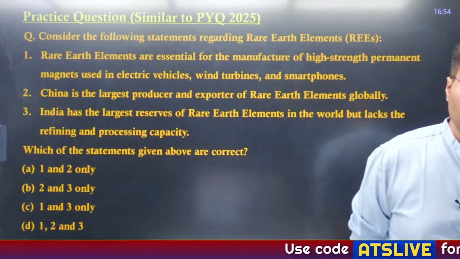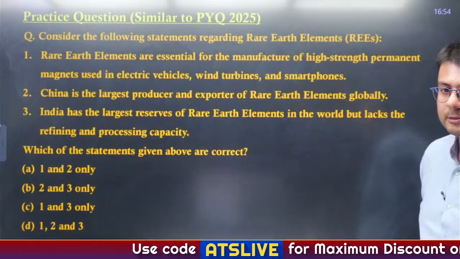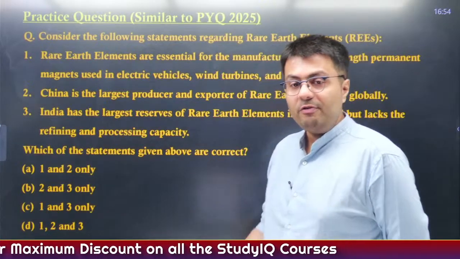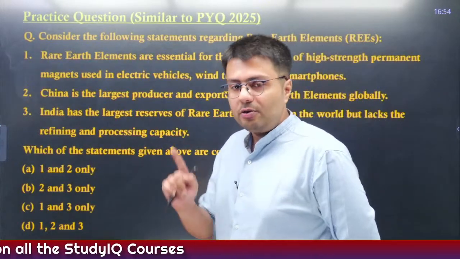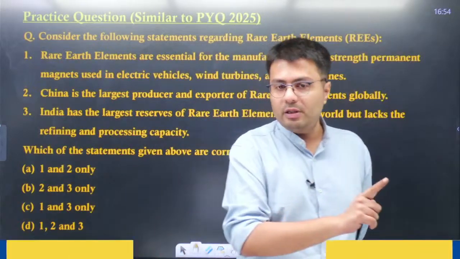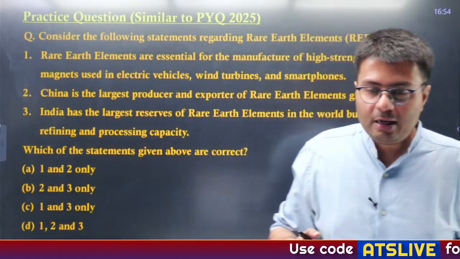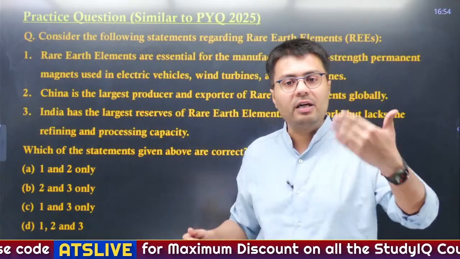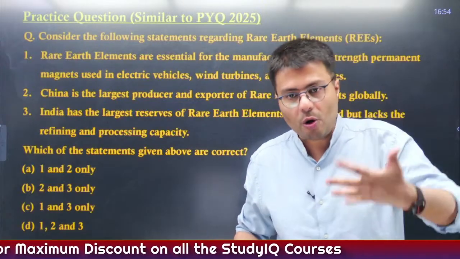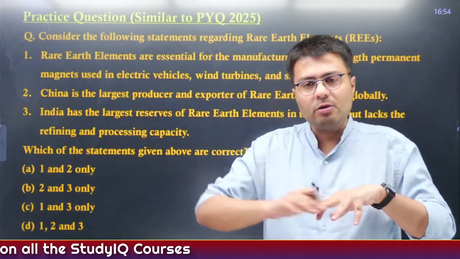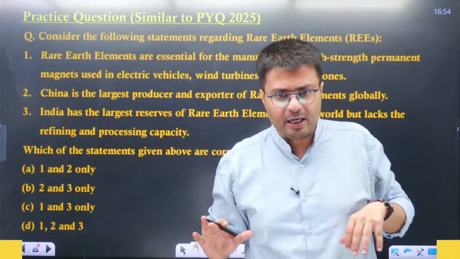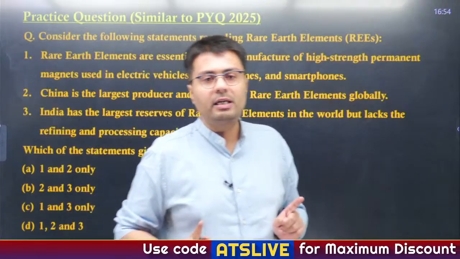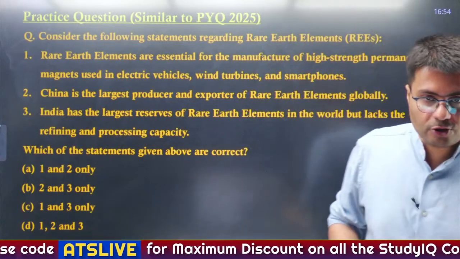Any doubts, please? Now there was a very similar question in UPSC this year, 2025. It talked about critical minerals. Please understand, critical minerals and rare earth elements are different things. Some rare earth elements can be critical minerals. The 17 rare earth elements are the same worldwide, but critical minerals change with countries' prerogatives. For India, there are 30 critical minerals. For the US or China, some other elements might be critical, but rare earth elements are the same everywhere. Only 17 elements in our periodic table are called rare earth elements.